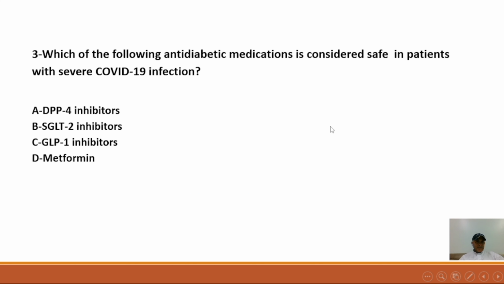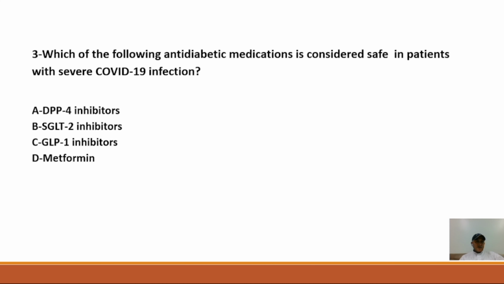So next, I'll go to question number 3. Which of the following anti-diabetic medications is considered safe in patients with severe COVID-19 infection? DPP-4 inhibitors, SGLT2 inhibitors, GLP-1 inhibitors, metformin.